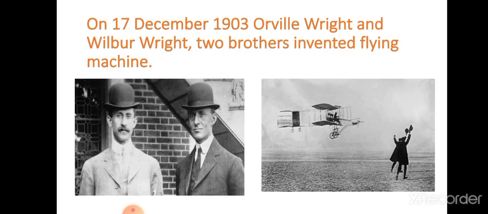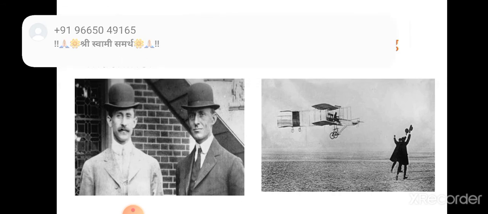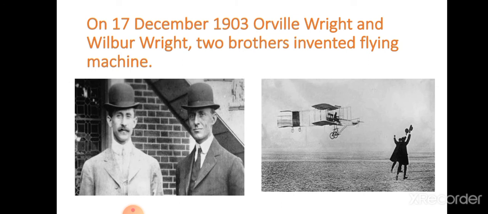On the 17th December 1903, Orville Wright and Wilbur Wright, two brothers, invented the flying machine, which later developed into the aeroplane for mass transportation.